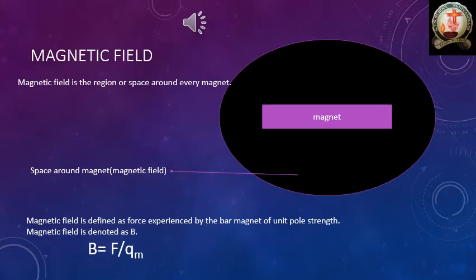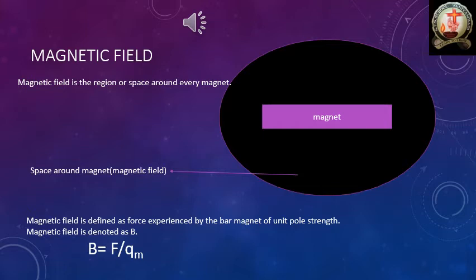This topic is similar to the electric field in the electrostatics lesson. What I told there: each and every charge has some field around its region. So that is the electric field. Same here also, each and every magnet has some amount of attraction power, some amount of field around its region.